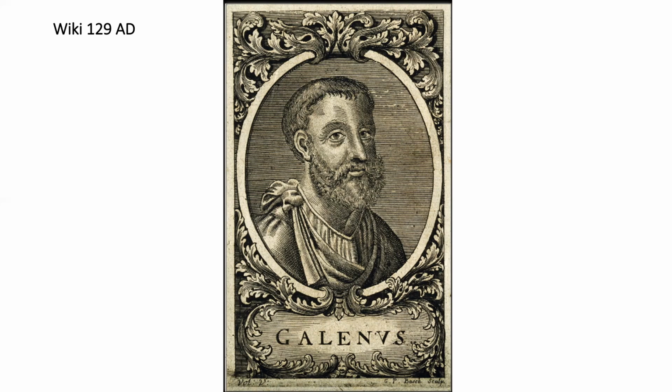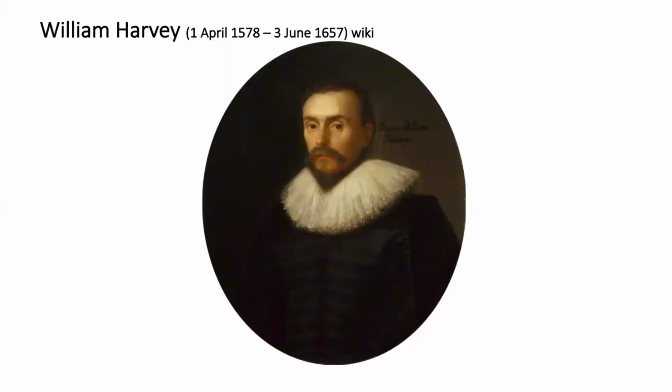And this Galenic teaching at the time was that there are two types of blood in our body. The venous blood, which is formed in the liver, and it is filled with nutrients. And the arterial blood was infused with vital spirits, and it originates from the heart. And at that time, they understood that the blood comes to the cell and the body consumes the blood, or the blood evaporates.